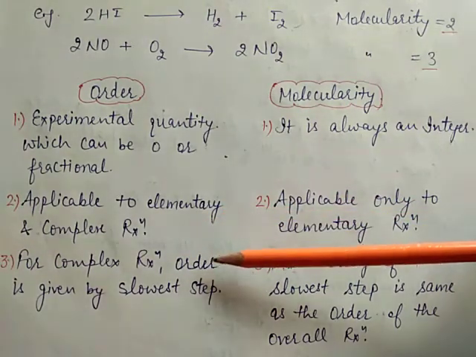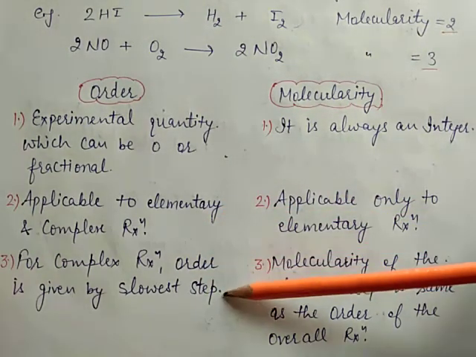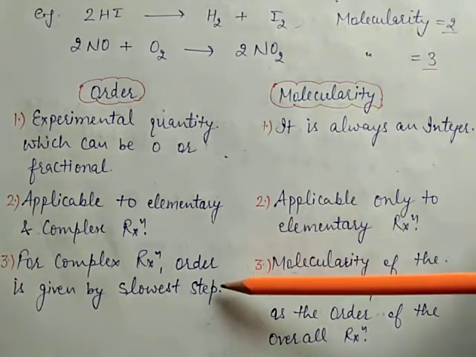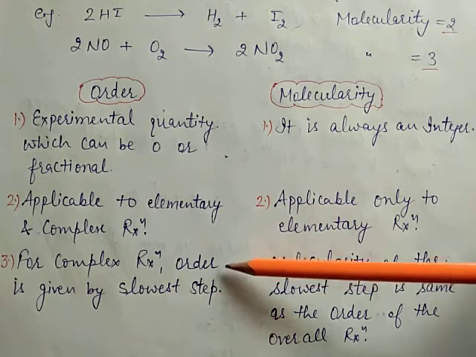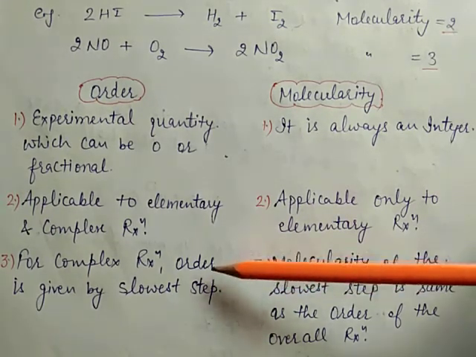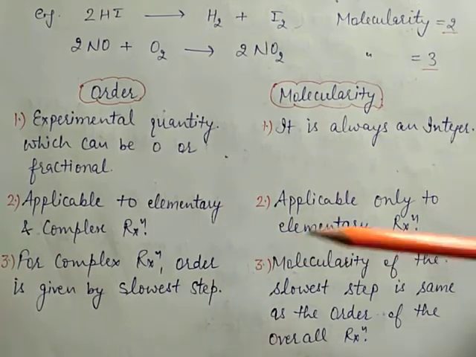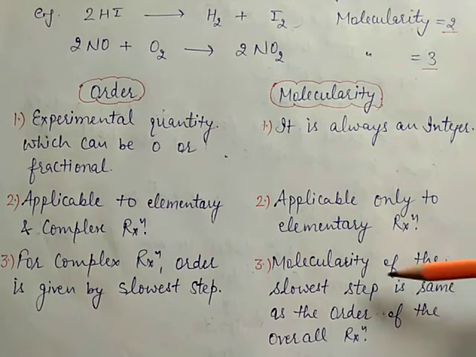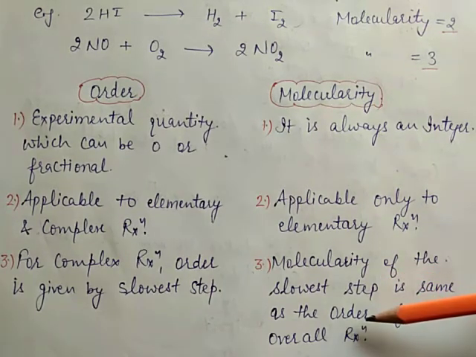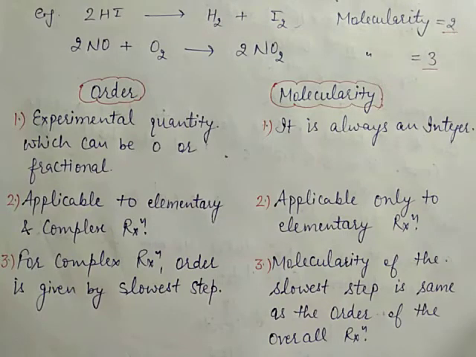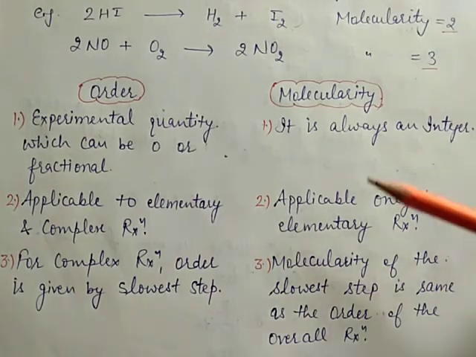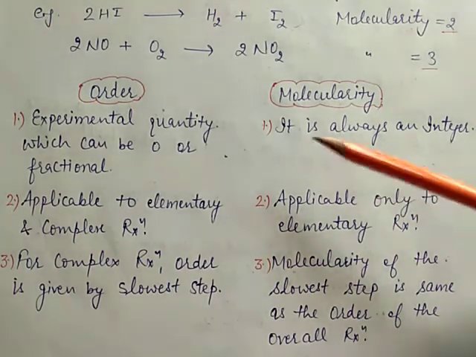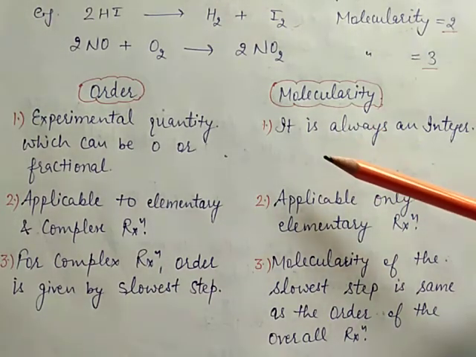For a complex reaction, order is given by the slowest step. Means slowest step is the rate determining step, and from this rate we have to find out the order of reaction. Molecularity of the slowest step is the same as the order of the overall reaction. So all these are the differences between order and molecularity. This is very important for your exam.